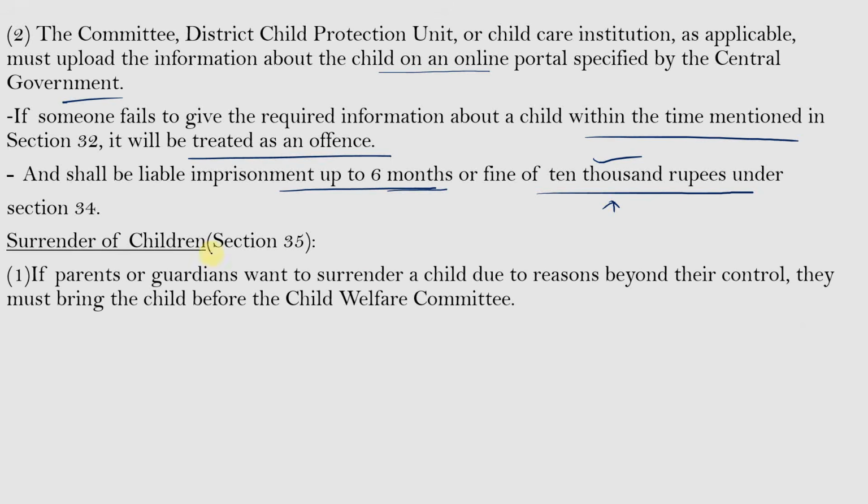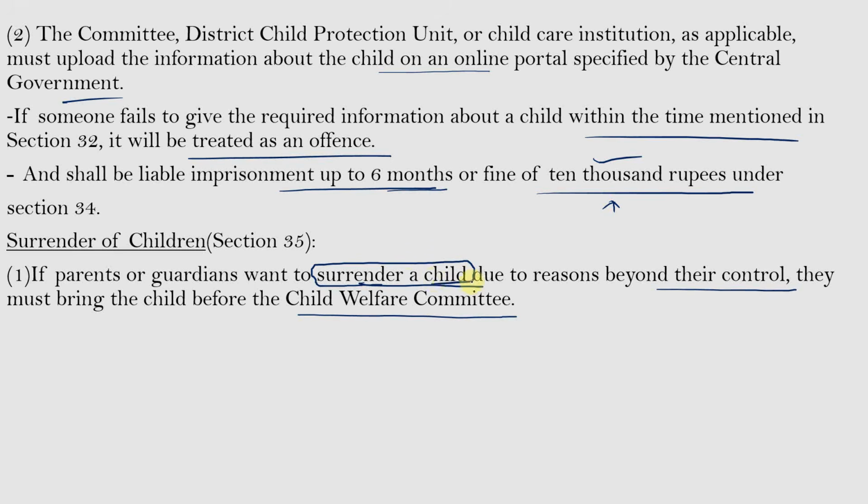If parents or guardians want to surrender a child due to reasons beyond their control, they must bring the child before the Child Welfare Committee. We have understood the definition of a surrendered child, that is a child who is left by their parents due to financial or other reasons beyond their control.